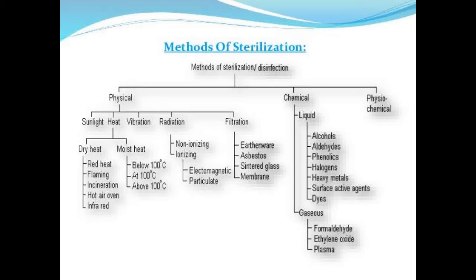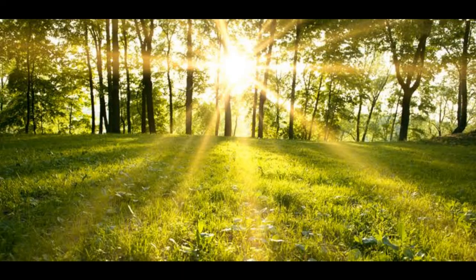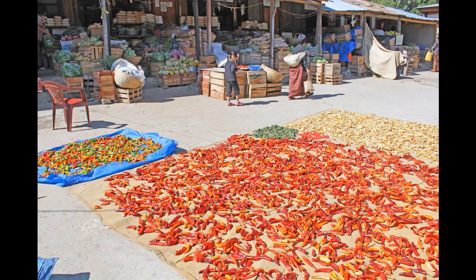If you remember this one flowchart, you will be able to write this whole topic easily. Sterilization is classified into physical and chemical. First, let's see physical. In physical, the first heading is sunlight, which has UV rays. This is how ponds and rivers are purified. Next is drying. When an object is dry, it reduces the chance of organisms to grow over it. This method is not that efficient, still it helps in day-to-day activities.